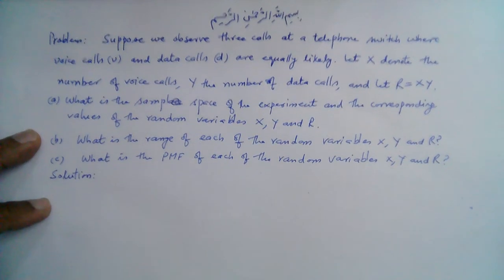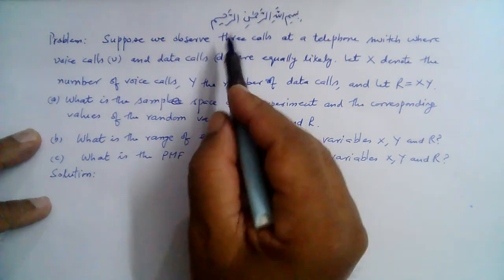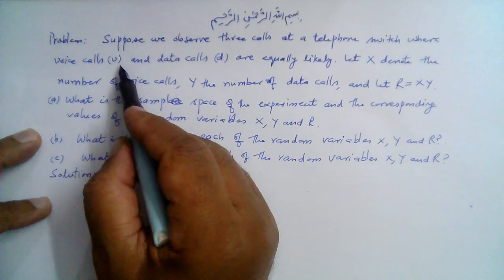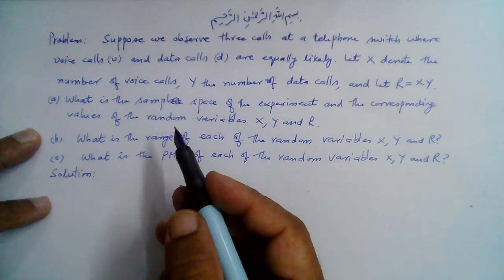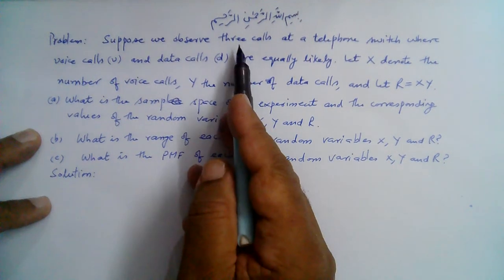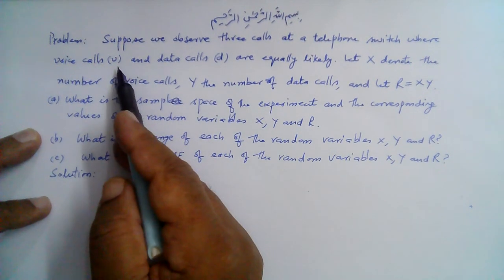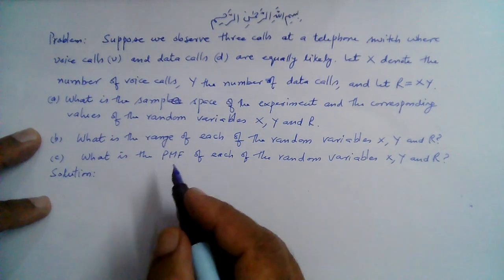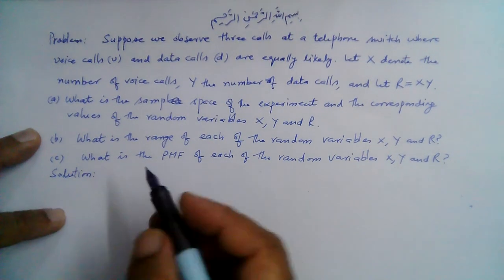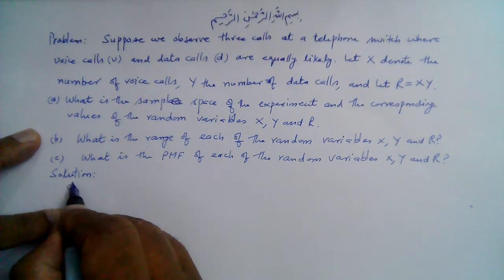So first of all, we observe three calls, right? And each call can be either voice or data, right? So it's basically a 3-bit number where each place is either V or D. We can suppose that it is either 0 or 1, so V is equal to 1 and D is equal to 0.